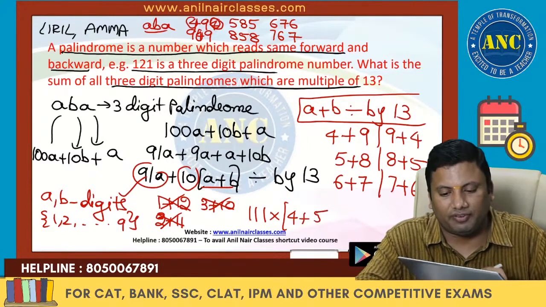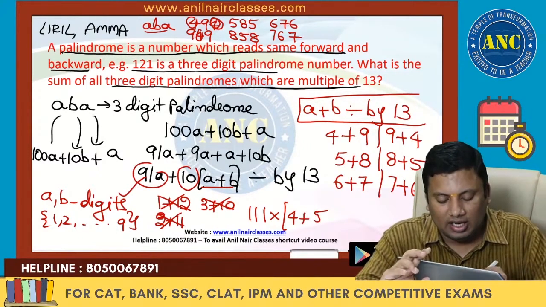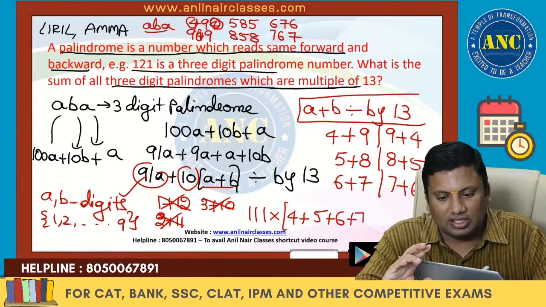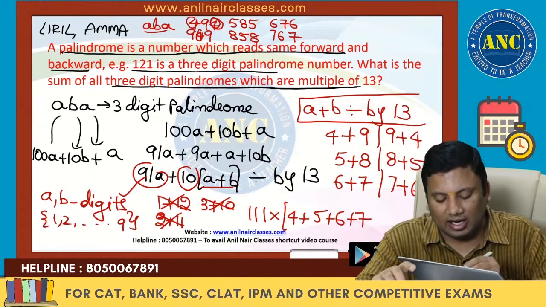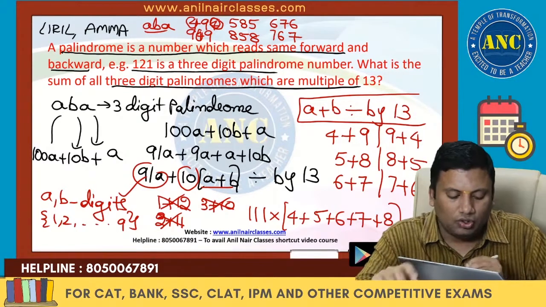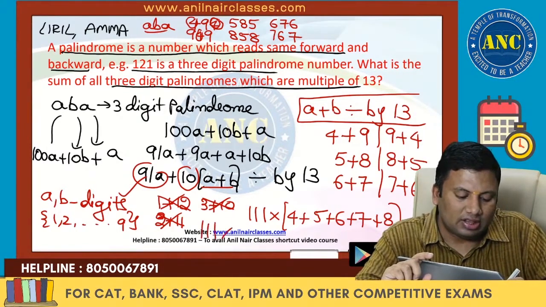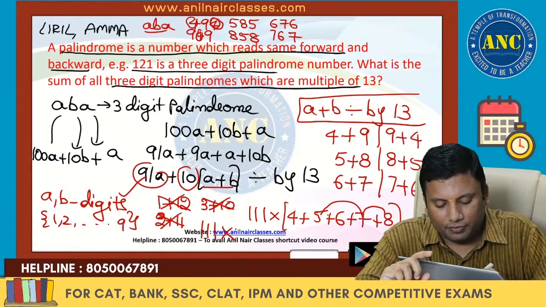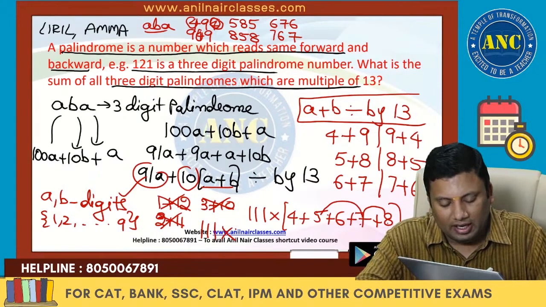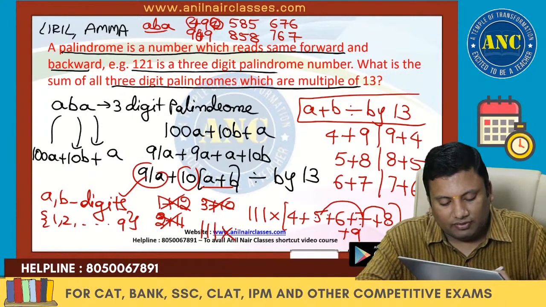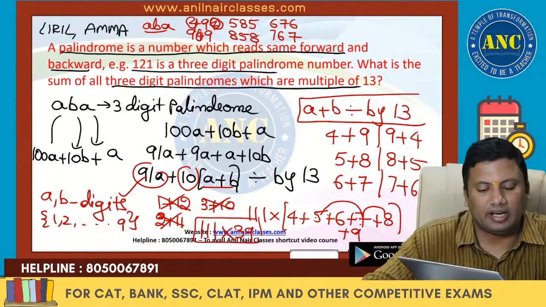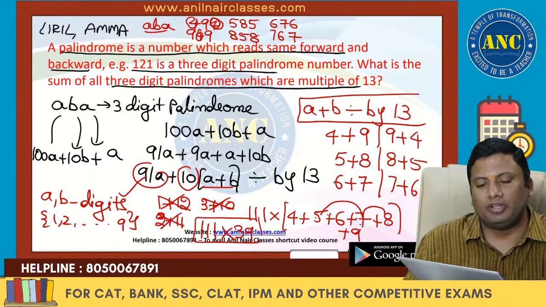5 is shifting from units, tens and hundreds. 6 is shifting from units, tens and hundreds. 7 is shifting, 8 is shifting. These are nothing but 111 into the sum of 4 plus 5 plus 6 plus 7 plus 8, which is 30. 8 plus 7 is 15, and 9 is also shifting. So 15, 20, 39. 111 into 39, whatever answer you get, that itself is the answer. I hope the idea is clear.